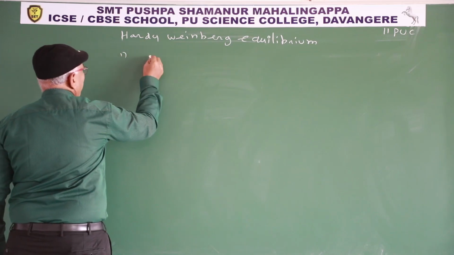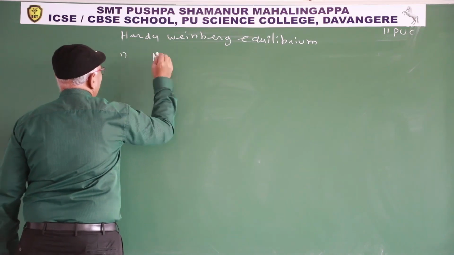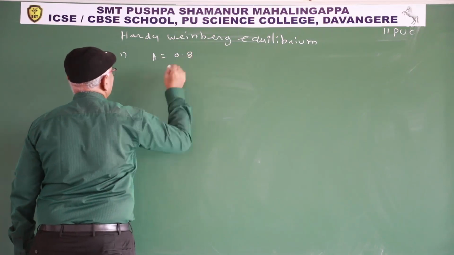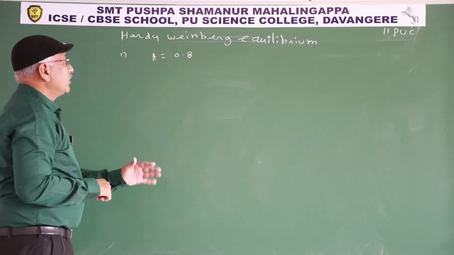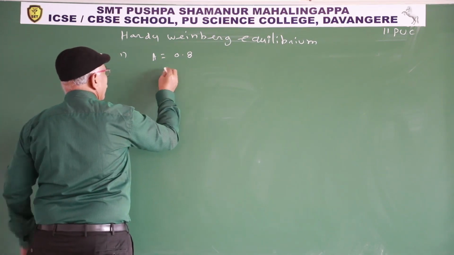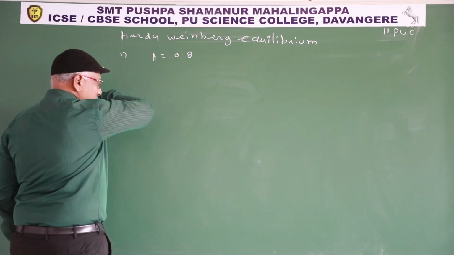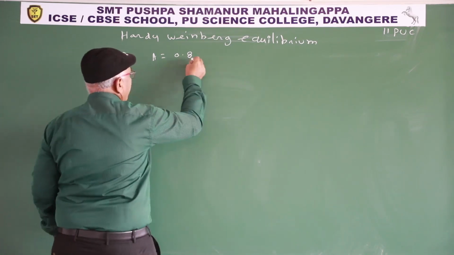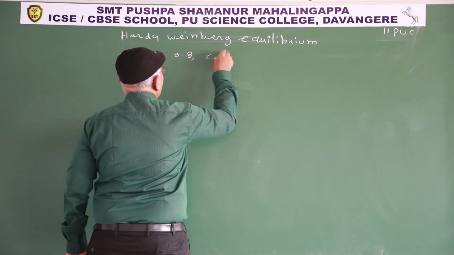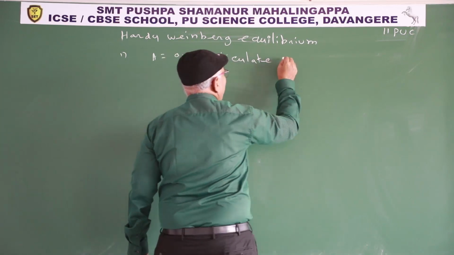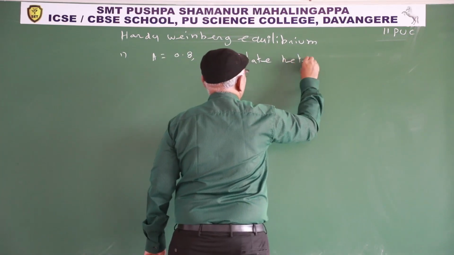So a simple problem is they may give the value of A. Capital A is 0.8. Calculate the heterozygous individual frequency.